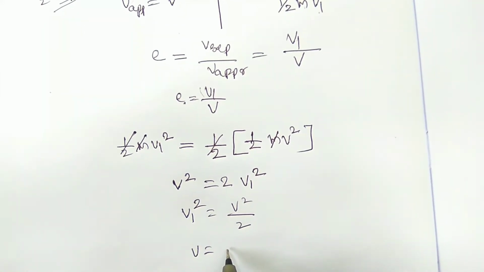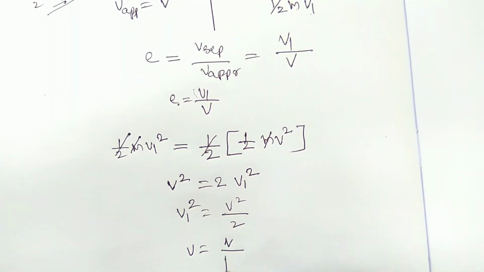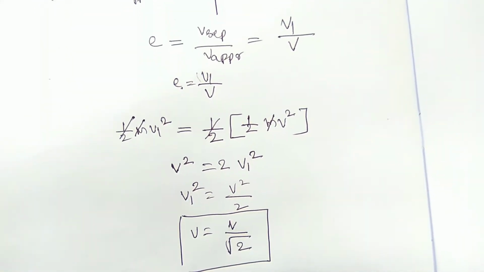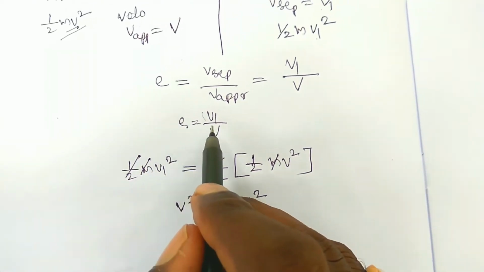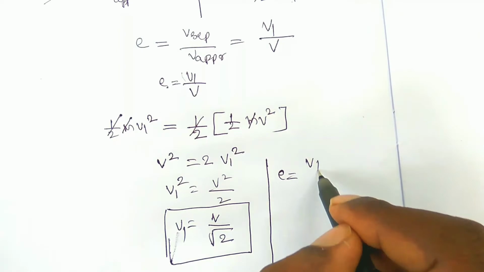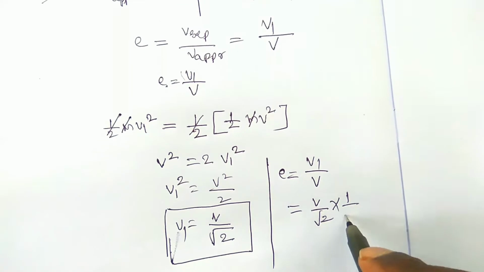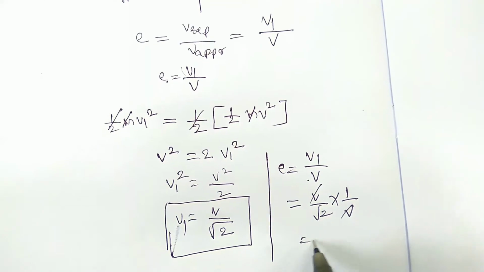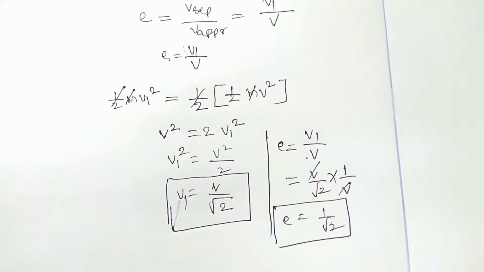v1 is equal to v by root 2. Square and square cancel out, and 2 becomes root 2. So v1 is equal to v by root 2. Already you know the coefficient of restitution e is equal to v1 by v. That is v by root 2 into 1 by v. The v and v cancel out, so e is equal to 1 by root 2.